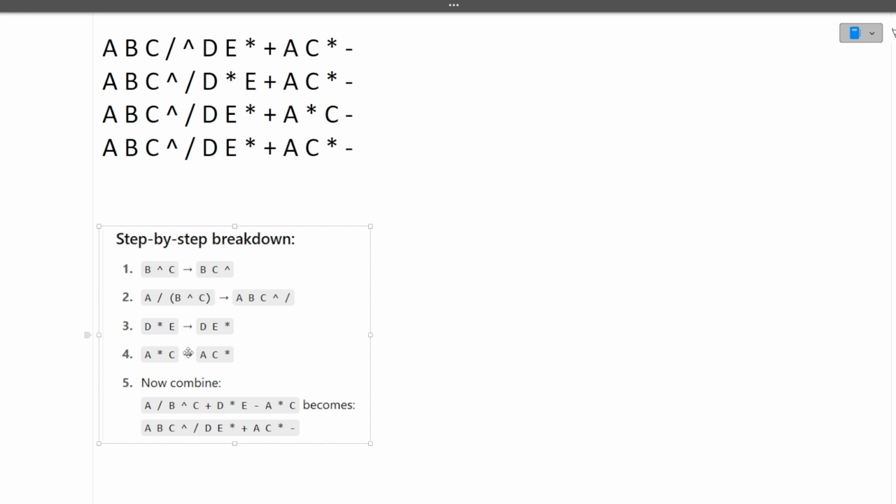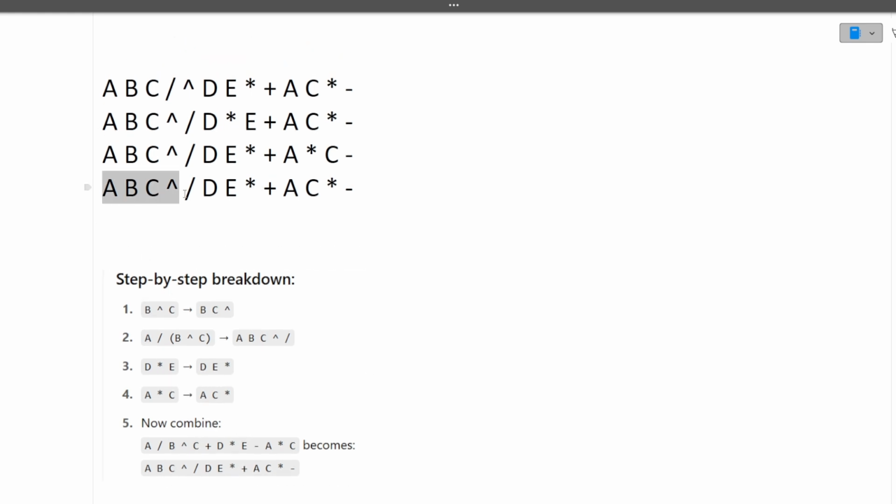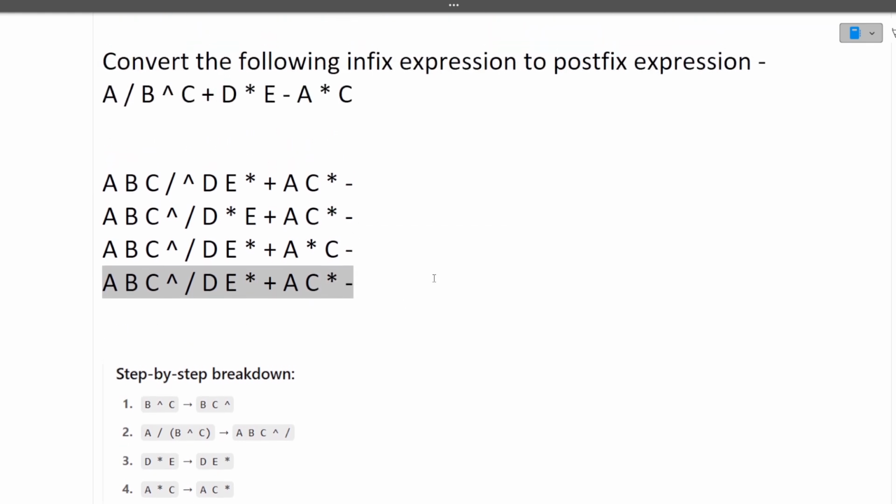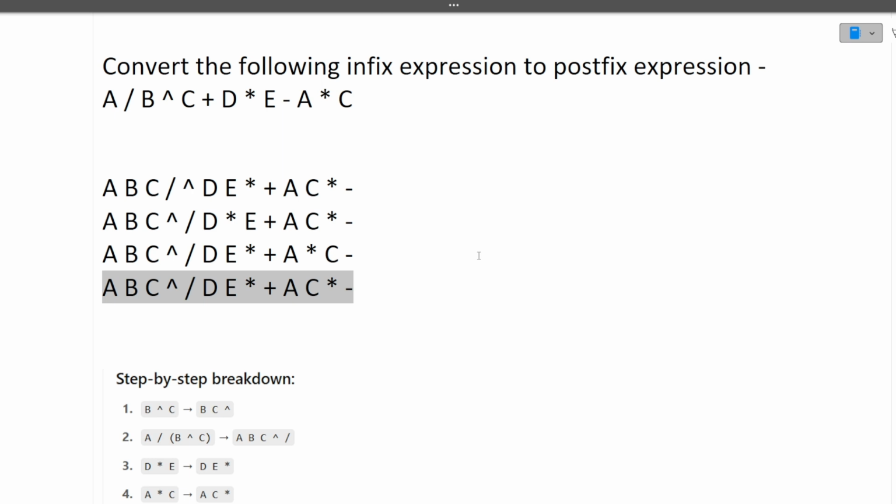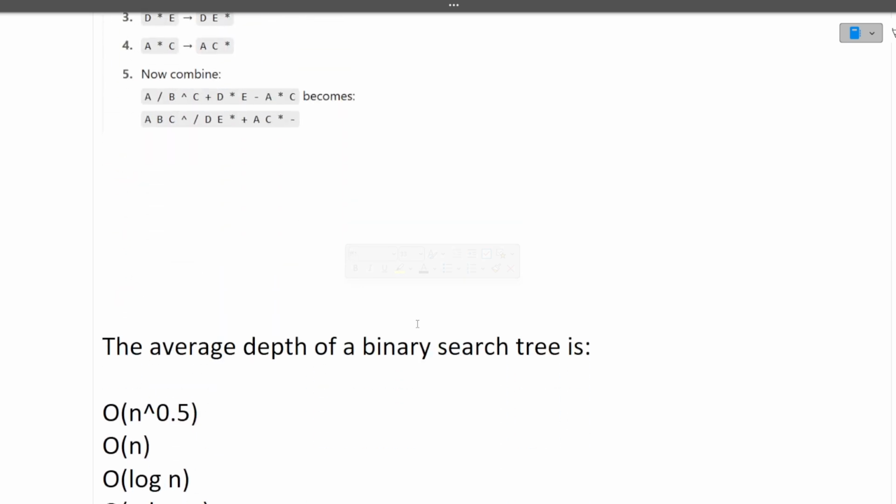When we combine all these five steps, we will get our final answer. So the final answer will be this. I hope it's clear to you. This infix to postfix thing is a bit complex, so you should know the priority of different operators as well as how to read the expression. So the answer is C here. Oh, D here.